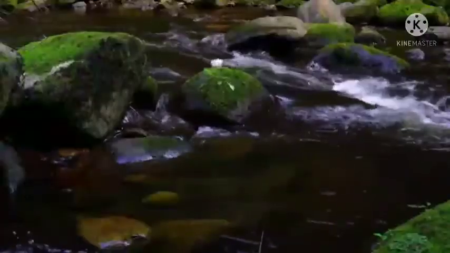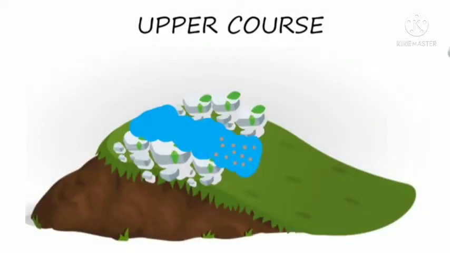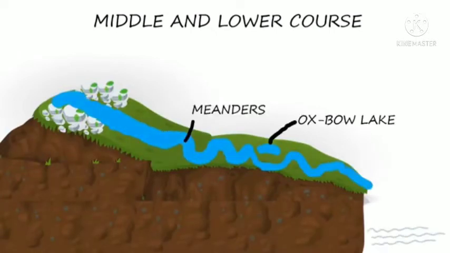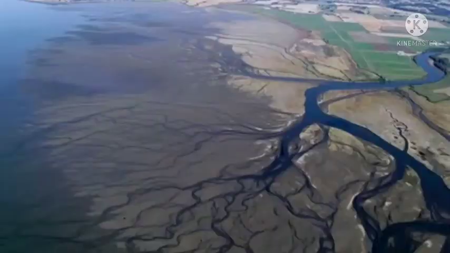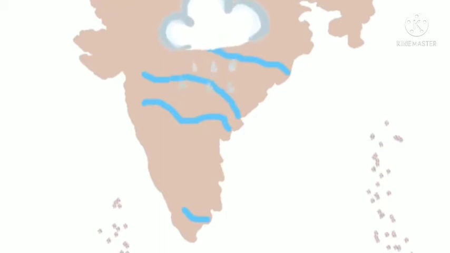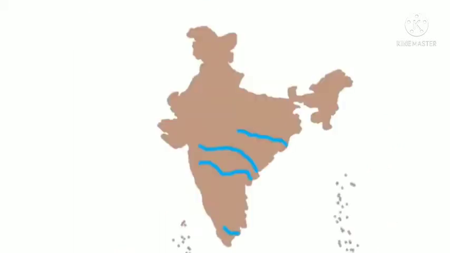of water in it. Okay, then in the upper course we will say the different meanders and oxbow lakes are produced in it. And the second type of river that we have is the peninsular rivers, and peninsular rivers are also known as the seasonal rivers. Okay, and seasonal means that mainly they depend on the rainfall. बारिश के ऊपर ही ये क्या रहती हैं, depend रहती है when the monsoon is active in India.